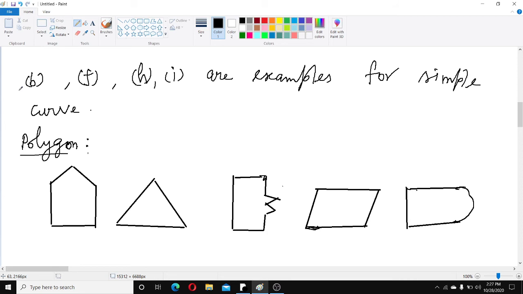So I'll write the definition. All these five figures are closed figures. Nowhere are they open; they are closed and bounded by line segments.